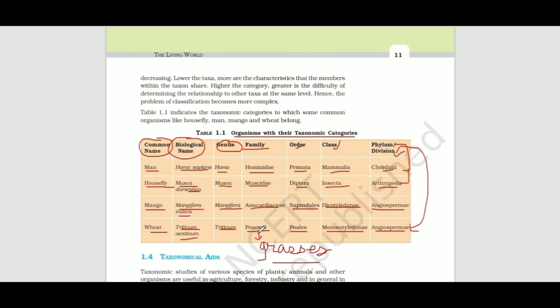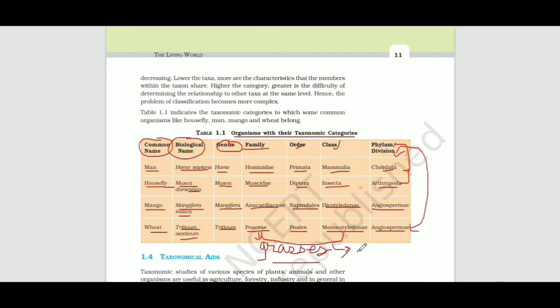There is an MCQ which was asked most of the times in the NEET examination: Poaceae or monocotyledons always do anemophily for their pollination.